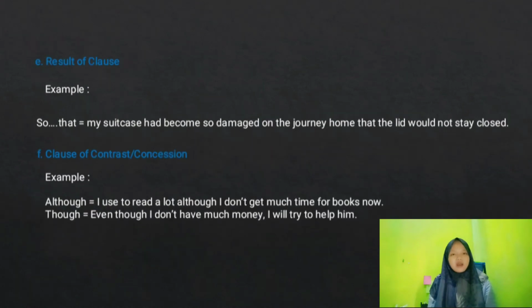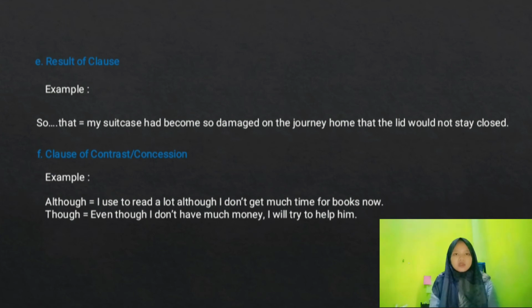Clause of result is an adverb used to show the result of something. The conjunction is so that. For example, my suitcase had become so damaged on the journey home that the lid would not stay closed.